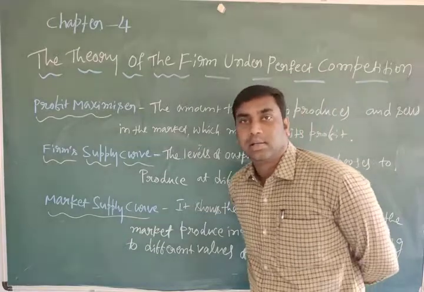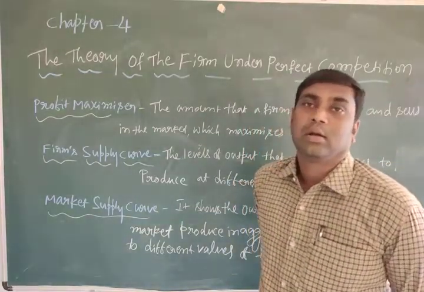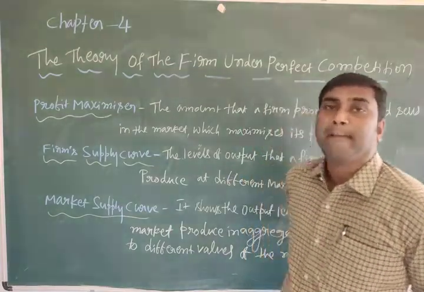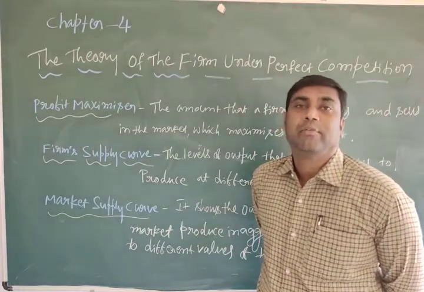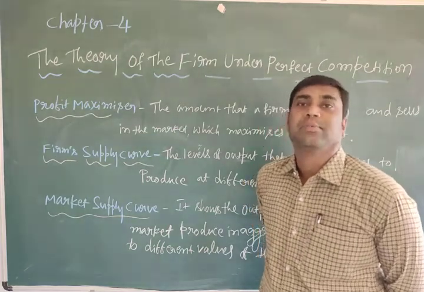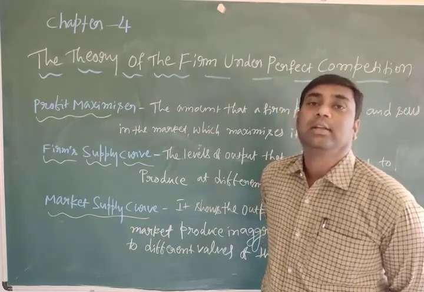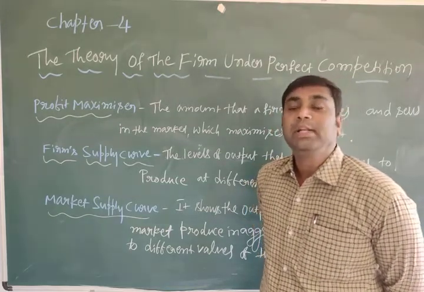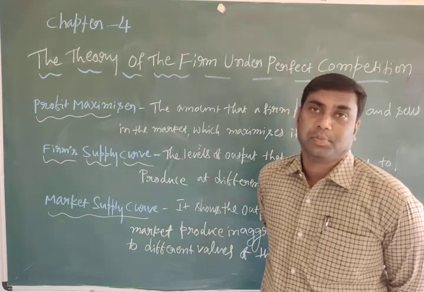So in the last classes we discussed production and the concepts of cost. In that chapter we discussed the meaning of production, production function, returns to scale, law of variable proportion, and also the concepts of cost, meaning of cost, and classification of cost, in that short run cost and also long run costs. Completely we discussed the behavior of the producer in the last chapter.